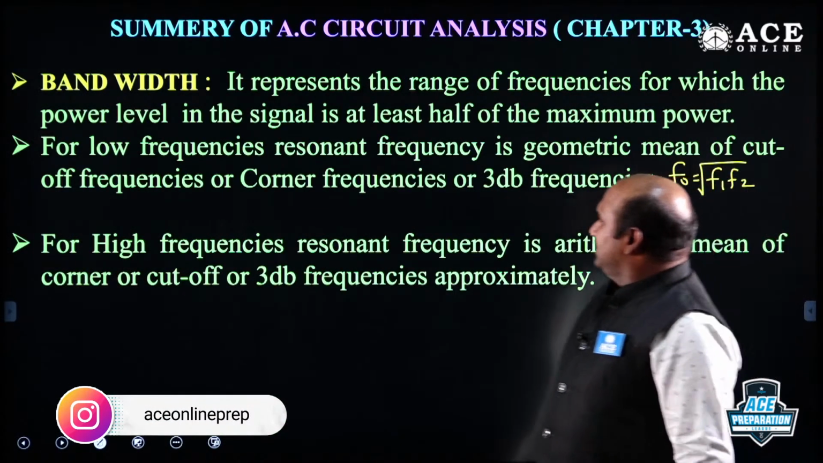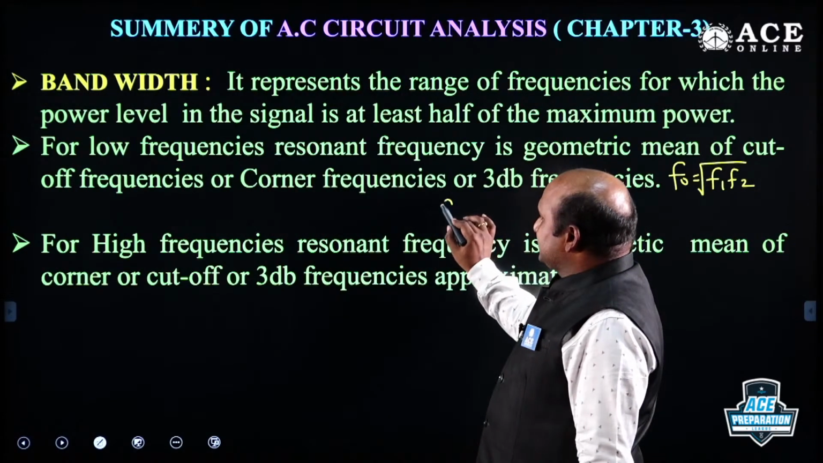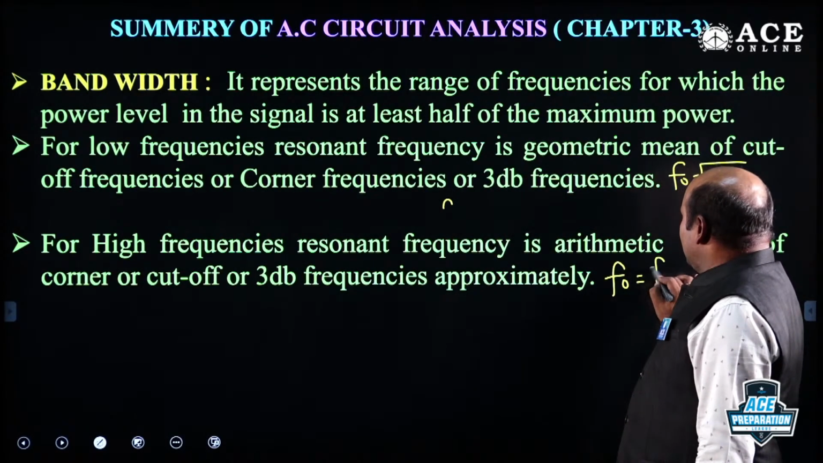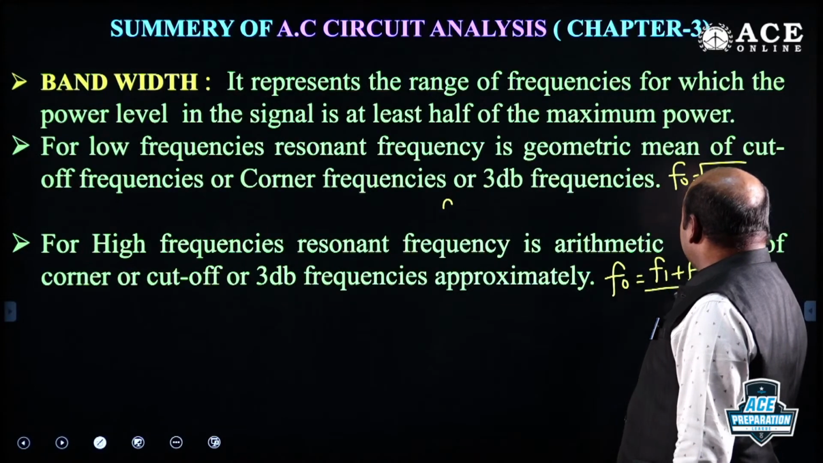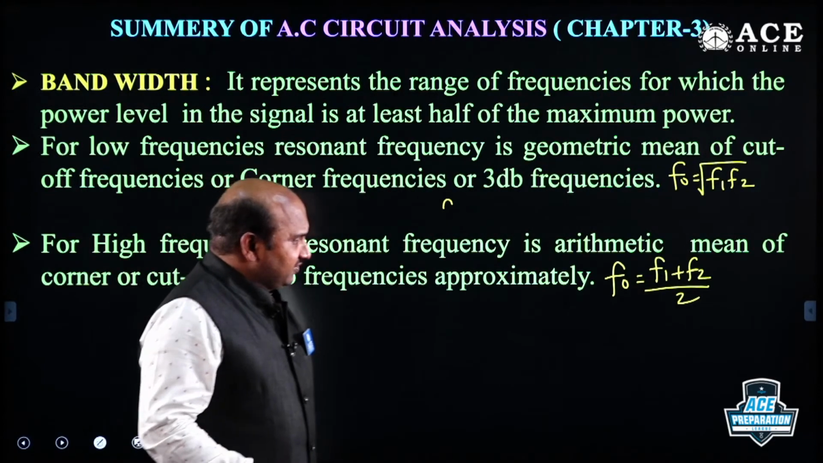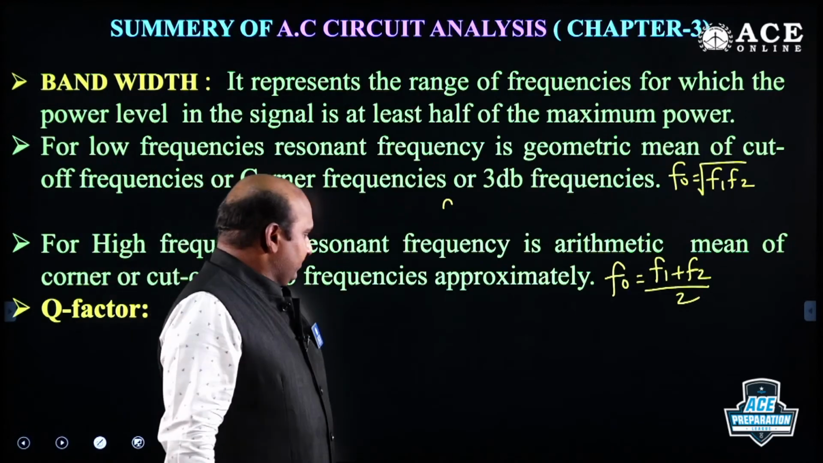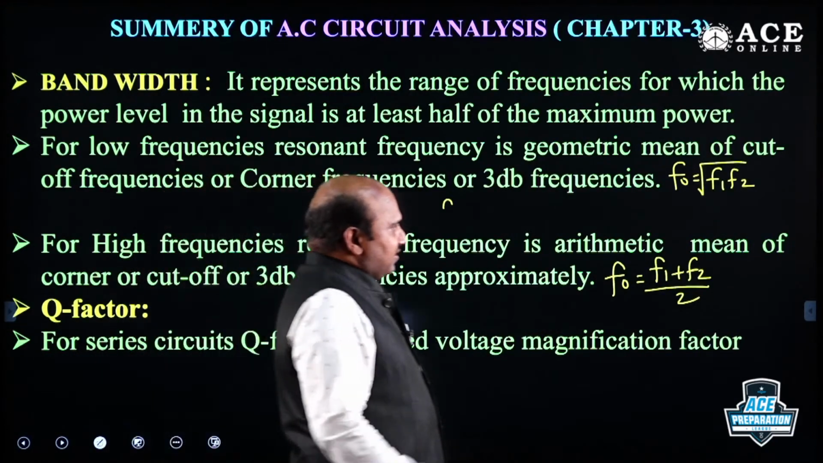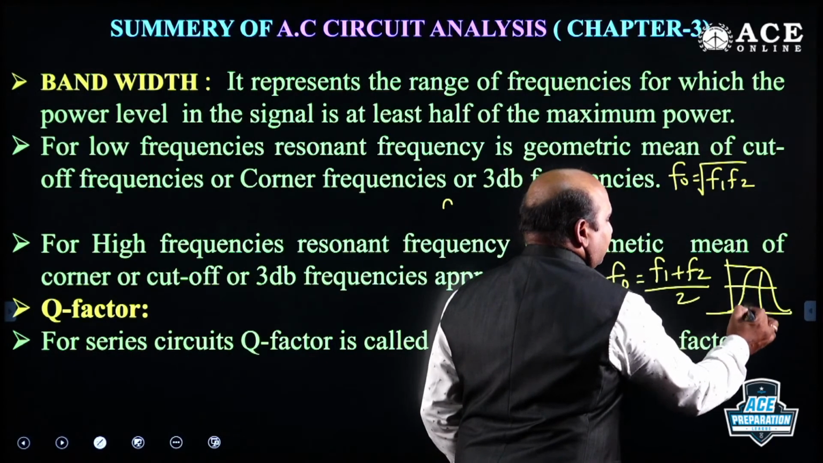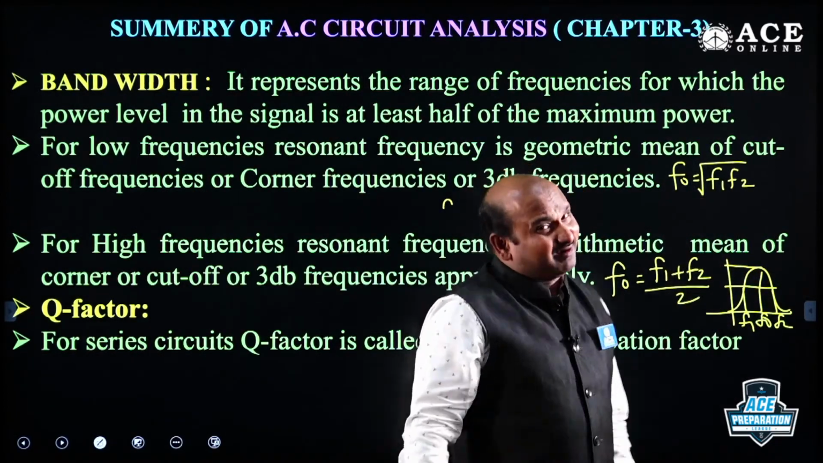Coming to high frequencies, if we consider high frequencies, we can take F naught equal to F1 plus F2 by 2, the arithmetic mean, and you will get it in the middle according to the current waveform. I think once you recall the current waveform, you will definitely get it. This is the current waveform. I will get it in the middle: f0, f1 and f2.